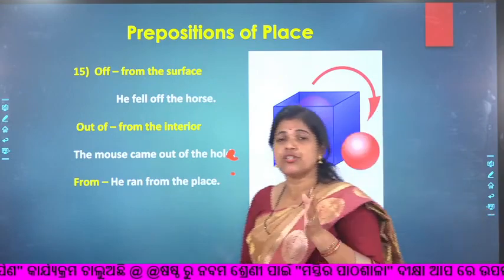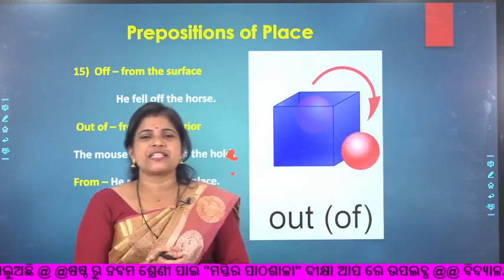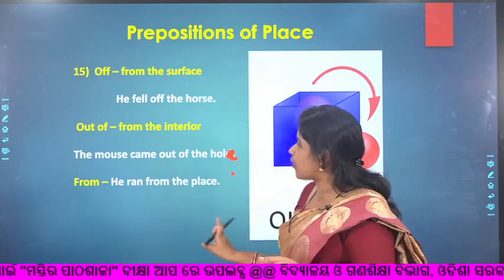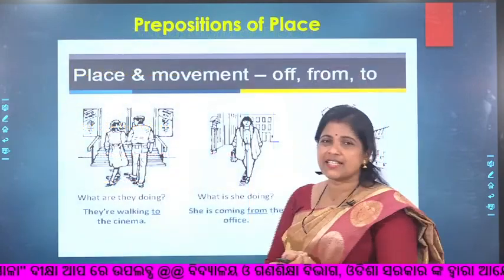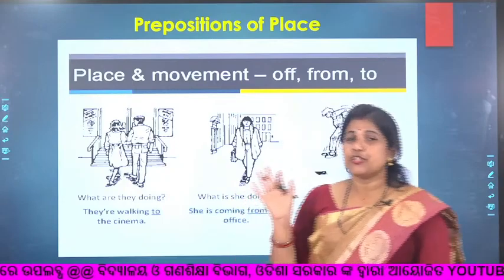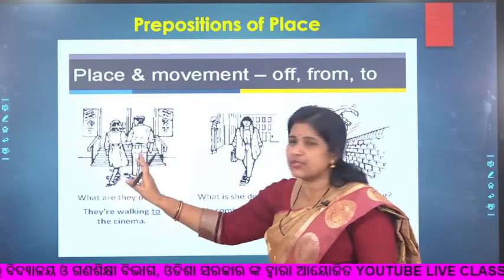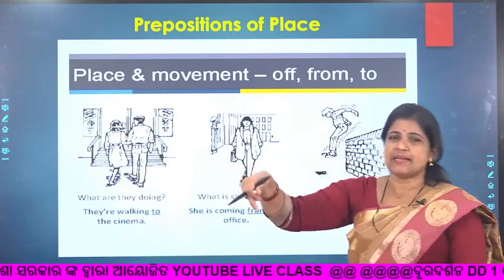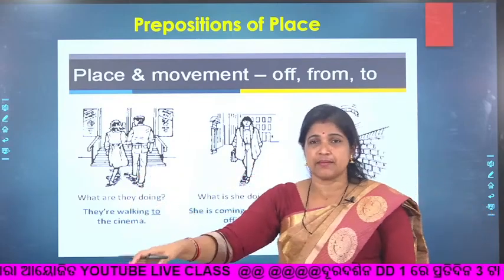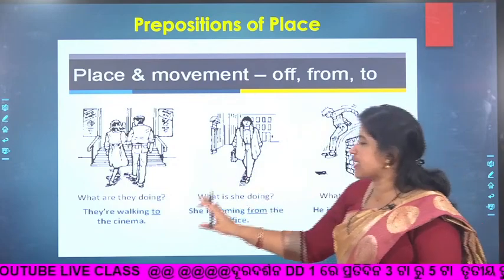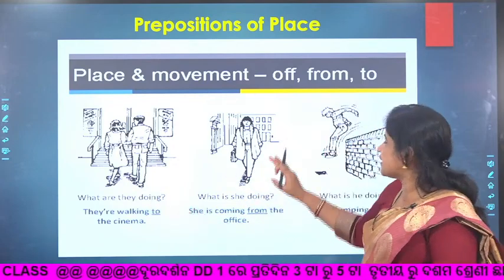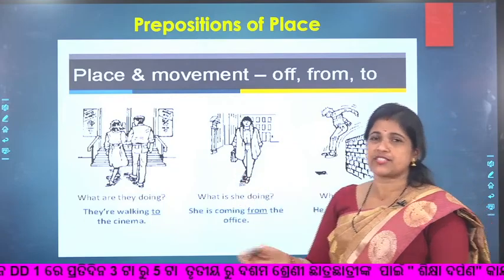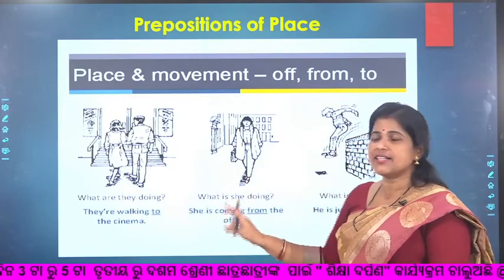I have already shown, we have seen the difference between to and from. Now next, here is an example using pictures. What are they doing? These two persons are walking to the cinema. They want to see a film. And this lady, what is she doing? She is coming from the office. So this is the difference between to and from.